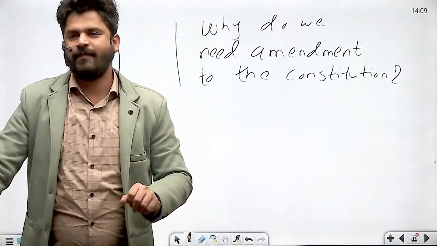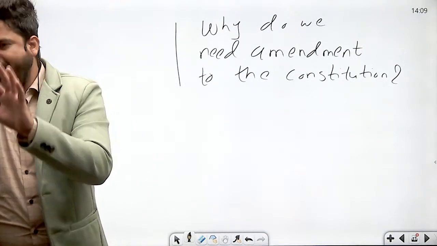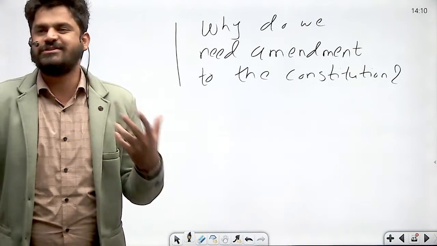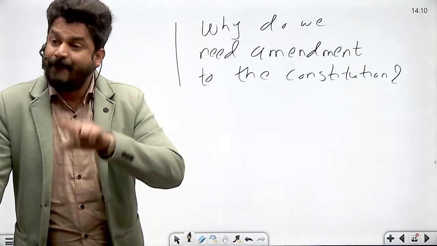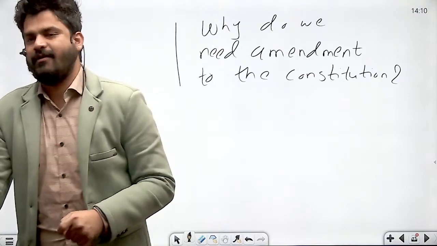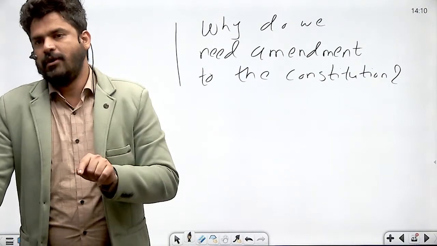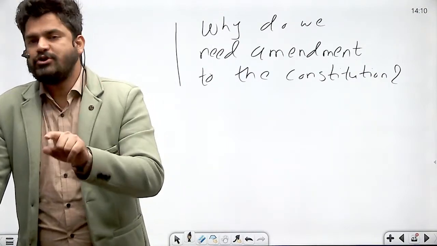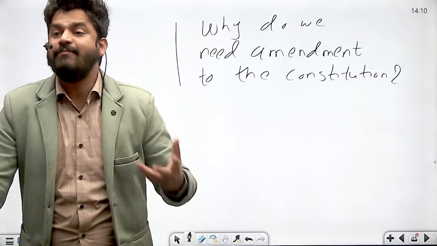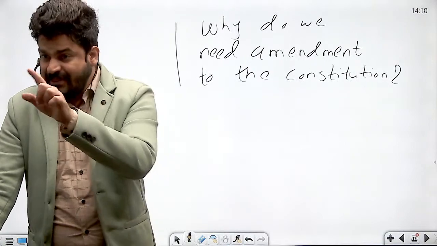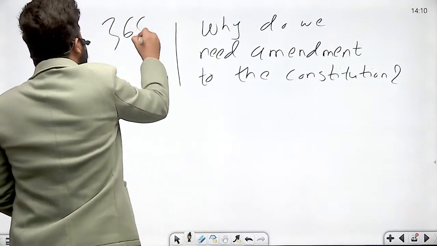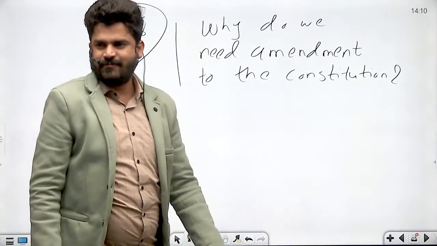You might say that the Constitution was framed by outstanding people. But even the founding fathers of the Indian Constitution were aware of the need to amend the Constitution in accordance with the changing needs of time and circumstances. Even they were aware, and that is why they added Article 368 in the first place.